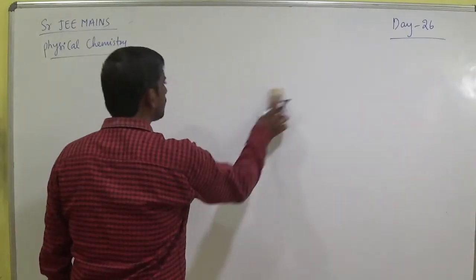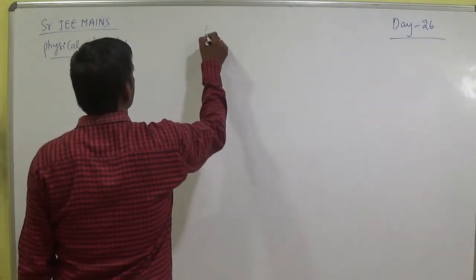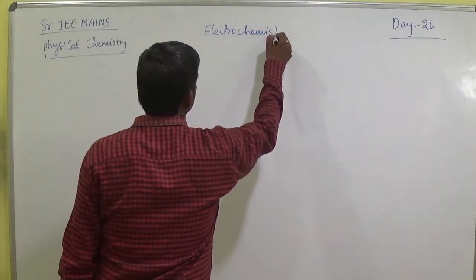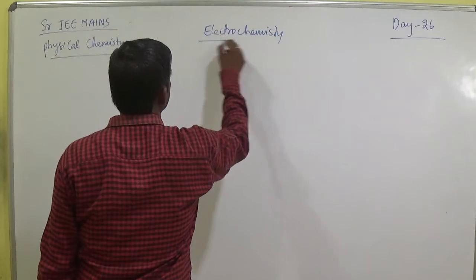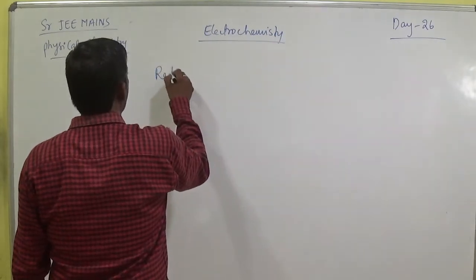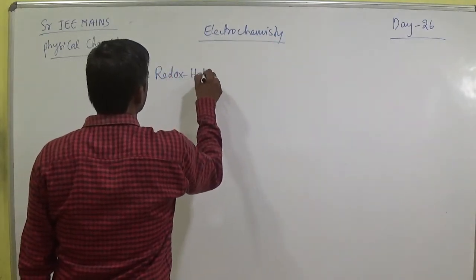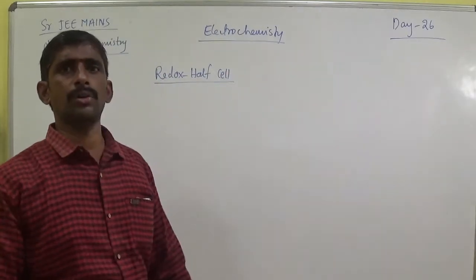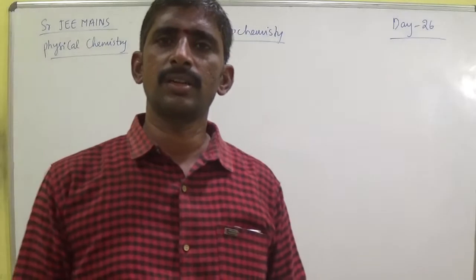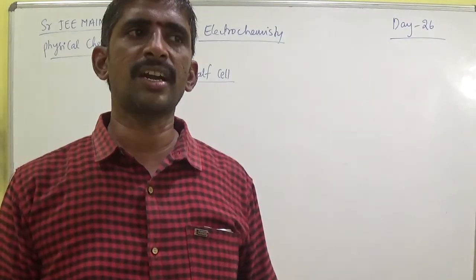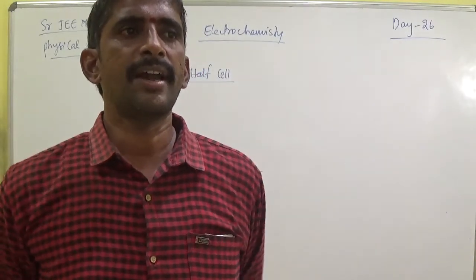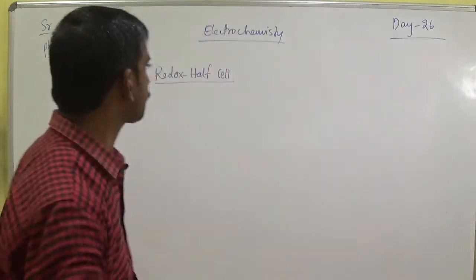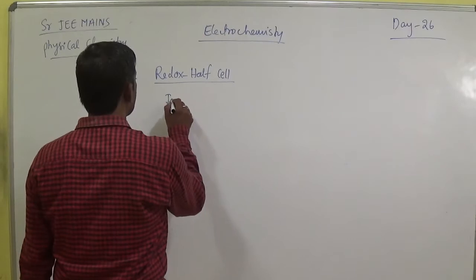And the next one is redox half cell. Redox, we know in stoichiometric redox means both oxidation and reduction reaction takes place. Redox half cell, generally in redox half cell